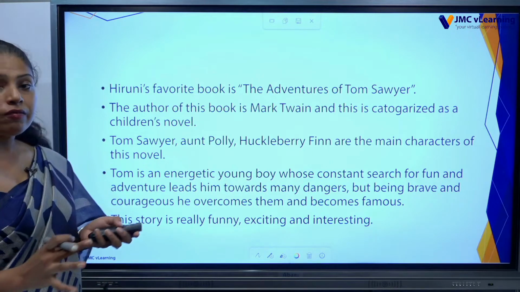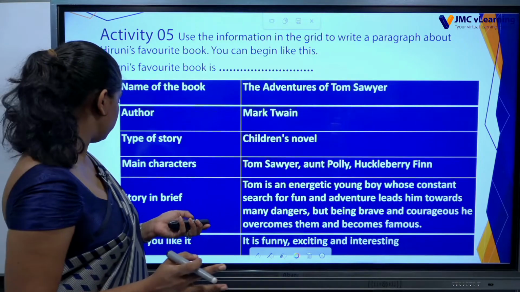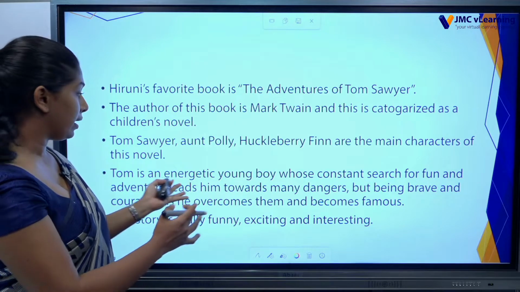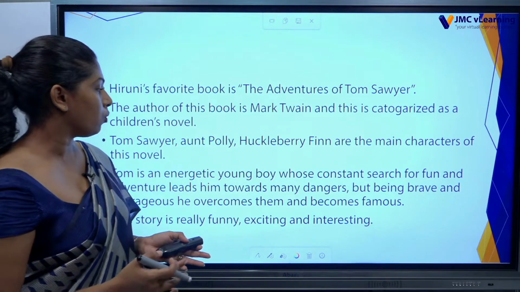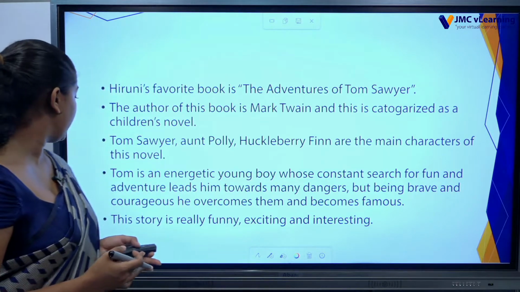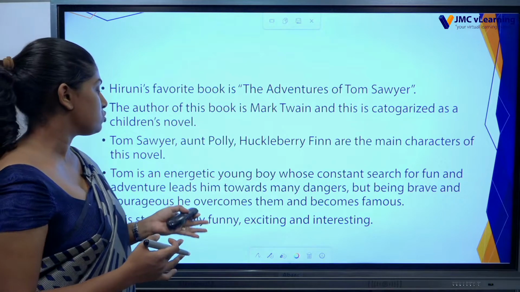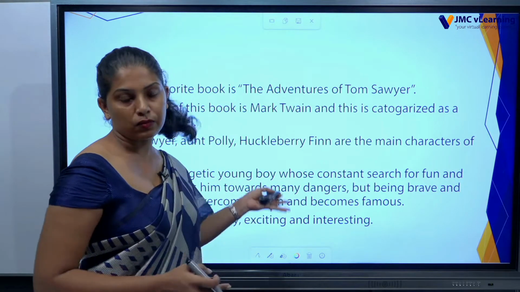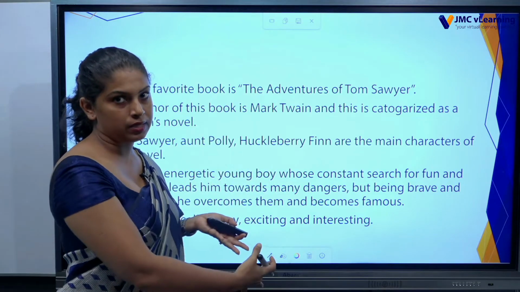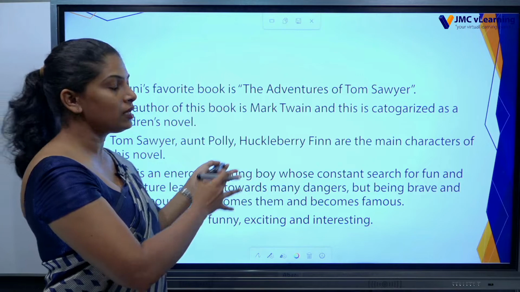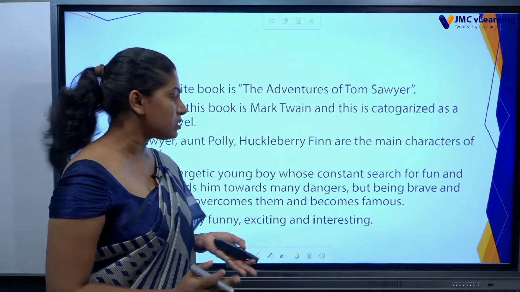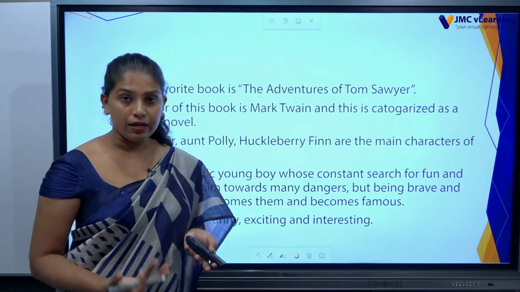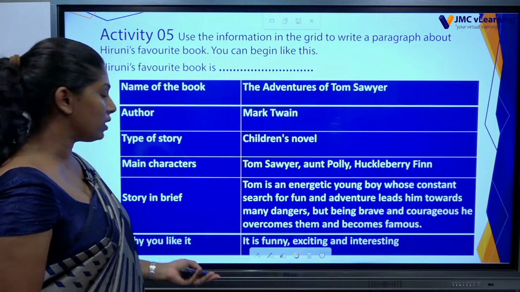Then the brief of the story was there. I have taken that part as it is, and I have given it. Tom is an energetic young boy whose constant search for fun and adventure leads him towards many dangers, but being brave and courageous, he overcomes them and becomes famous. I have taken the same part here, and you can say this is a summary of this book if you want. Then finally, the story is really funny, exciting and interesting. That is what Hiruni felt about the story.